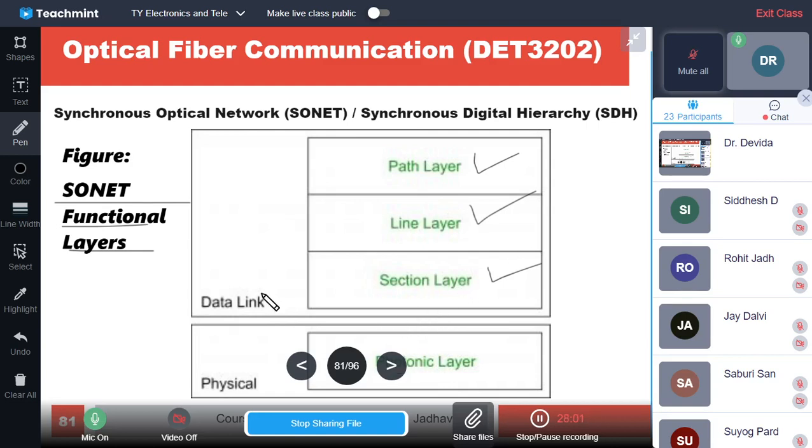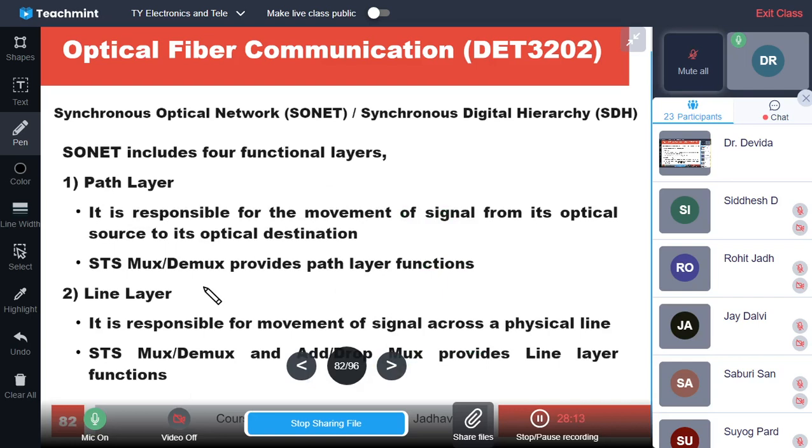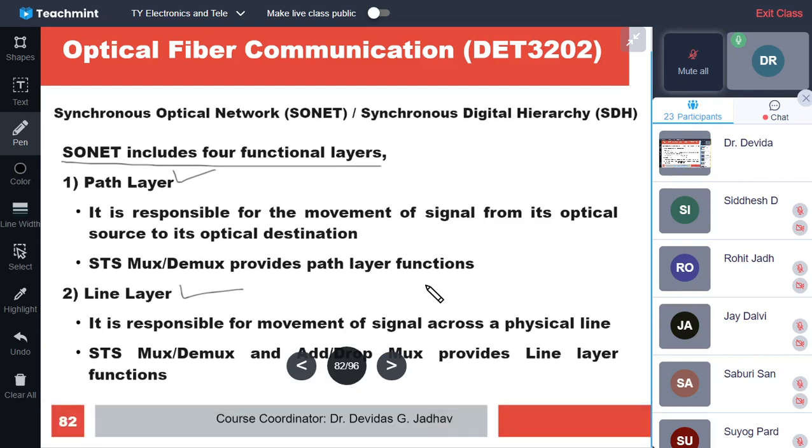So data processing is in the data layer, and in the physical layer the type of energy conversion, either optical or electrical. This SONET includes 4 functional layers, that is the path layer, line layer, then section layer, okay, and photonic layer.